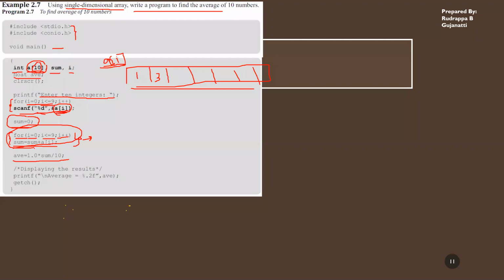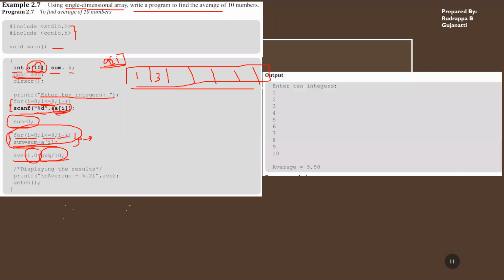So what they're doing is indirectly, since this just gives you the quotient, but I want the fractional representation. So what you're doing is you are indirectly type converting it, by multiplying it with 1.0, that is what you're doing over here. Otherwise, what would happen is only 5 would be printed.